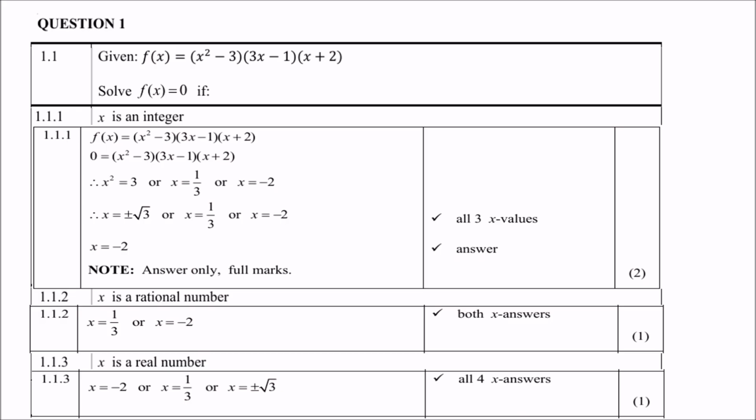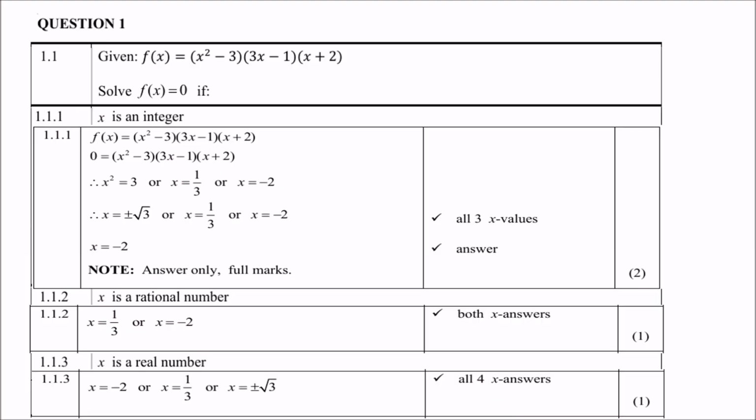Why 1/3? Because it is a fraction that repeats or recurs. So that is allowed. And of course, x equals minus 2. But not the square root of 3, because that is not rational. And then lastly, x a real number. So that will be all three of them. Because remember now, real numbers are basically all the numbers except the non-real ones.